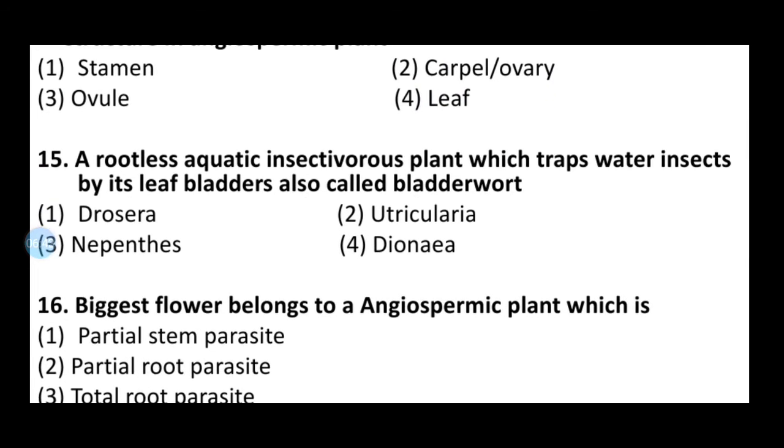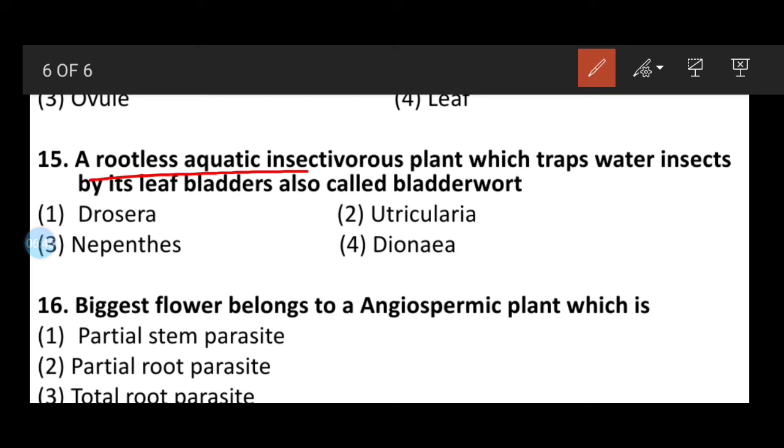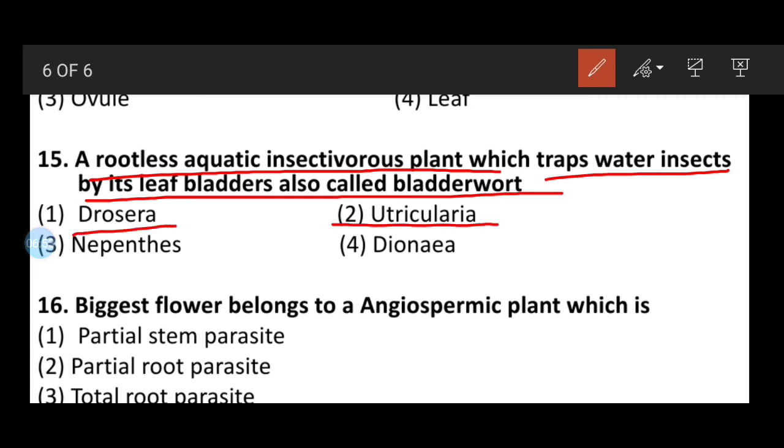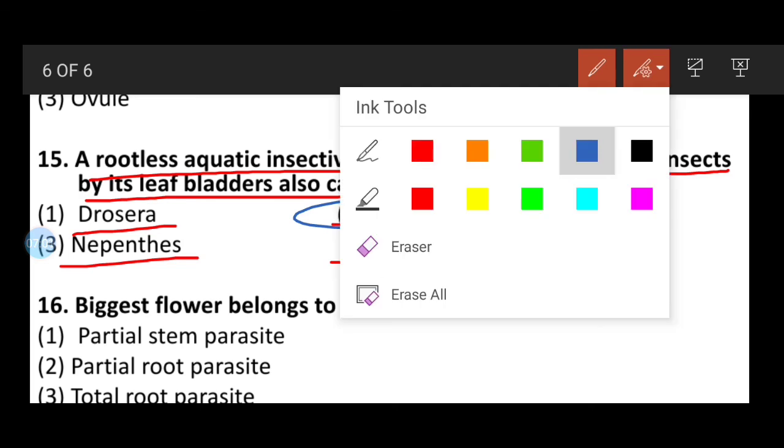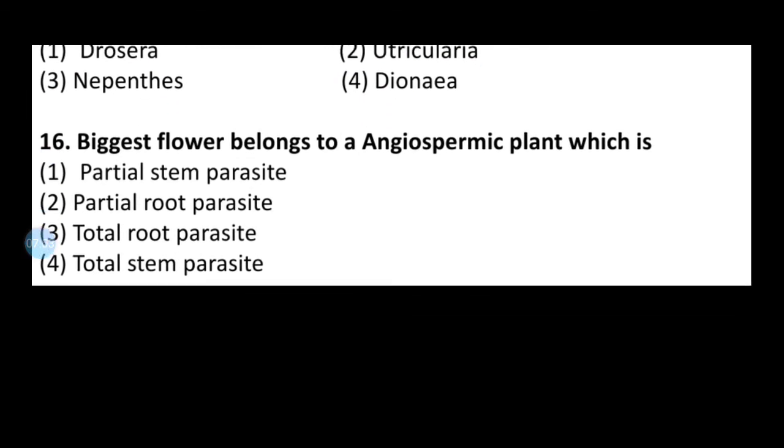Question number 15: a rootless aquatic insectivorous plant which traps water insects by its leaf bladders, also called bladderwort. Option number 1, Drosera; option number 2, Utricularia; option number 3, Nepenthes; option number 4, Dionaea. So here the correct answer is Utricularia, which is also known as bladderwort, and it is an insectivorous plant.